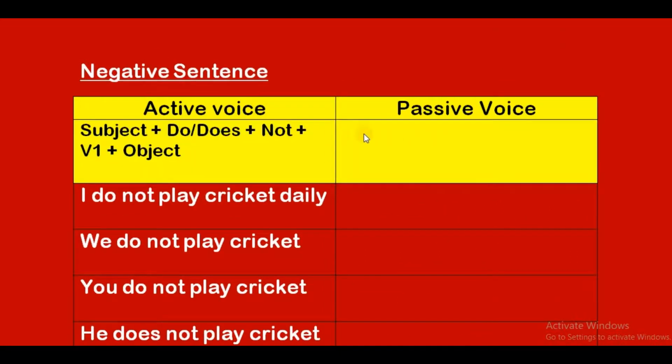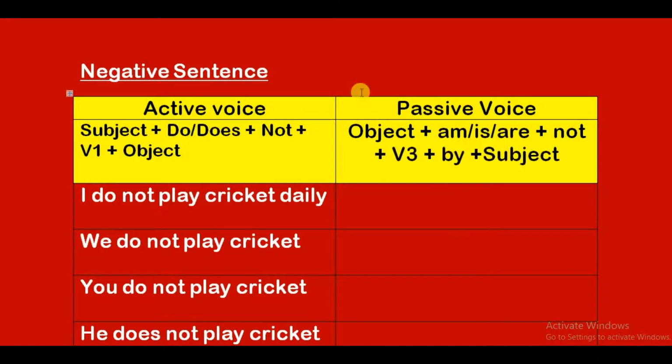So coming to the negative sentence, here the object is followed by not. So object plus am, is, are plus not plus v3 plus by plus subject. So let's write an example.